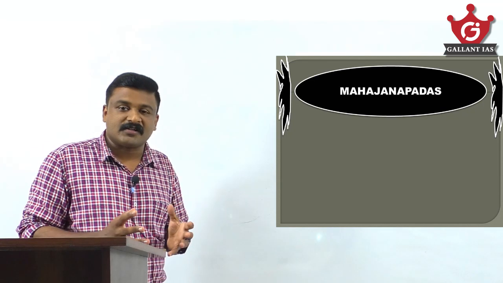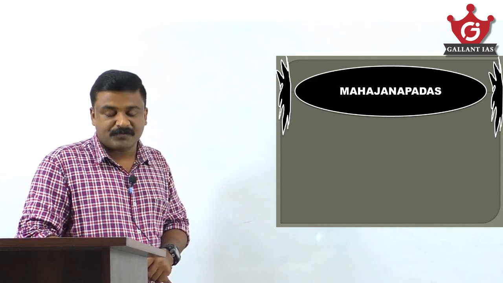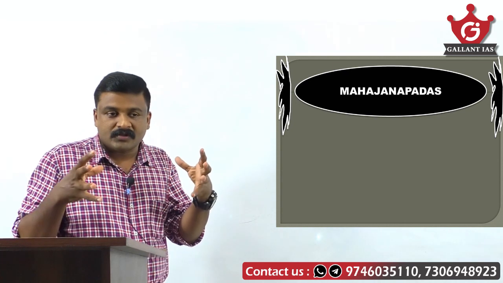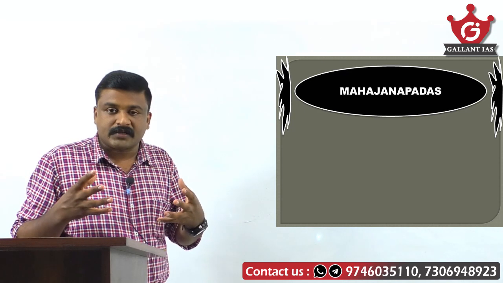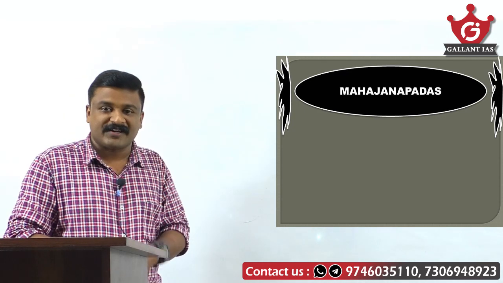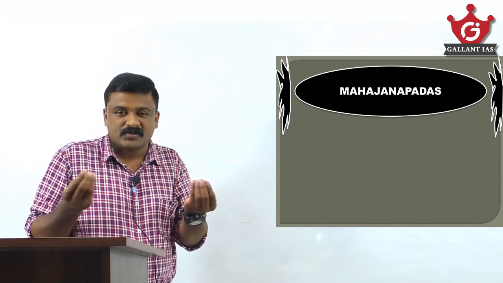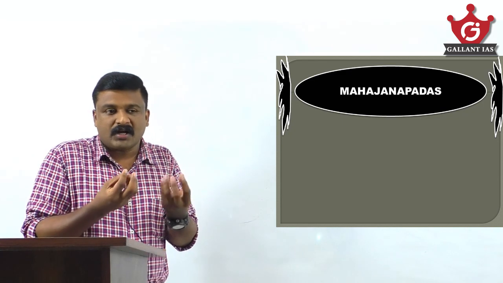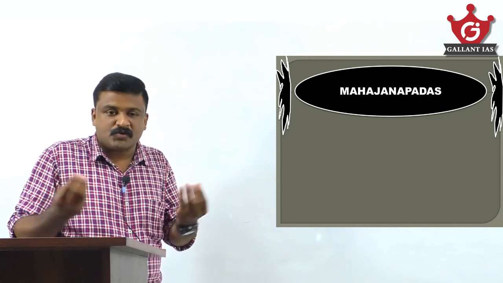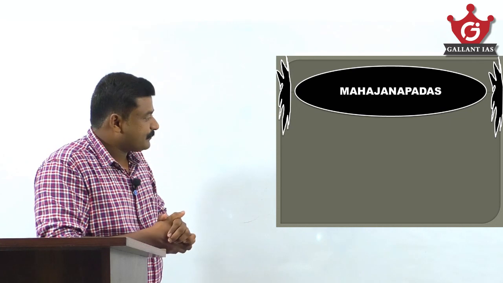Mahajanpadas means great kingdoms, 16 great kingdoms. The small tribal units come together and form kingdoms, and kingdoms become greater kingdoms. The story of the 16 greater kingdoms, those greater kingdoms were called Mahajanpadas. Jana, Janpada, Mahajanpadas, greater kingdoms.